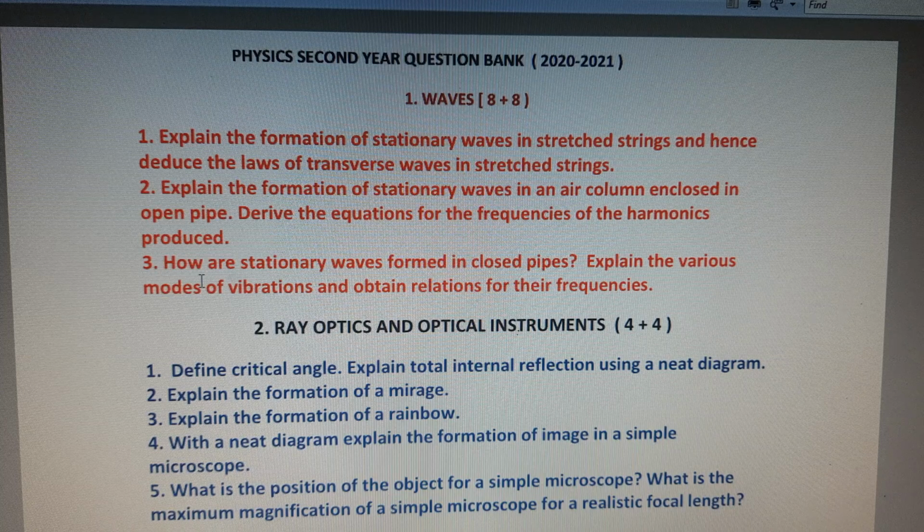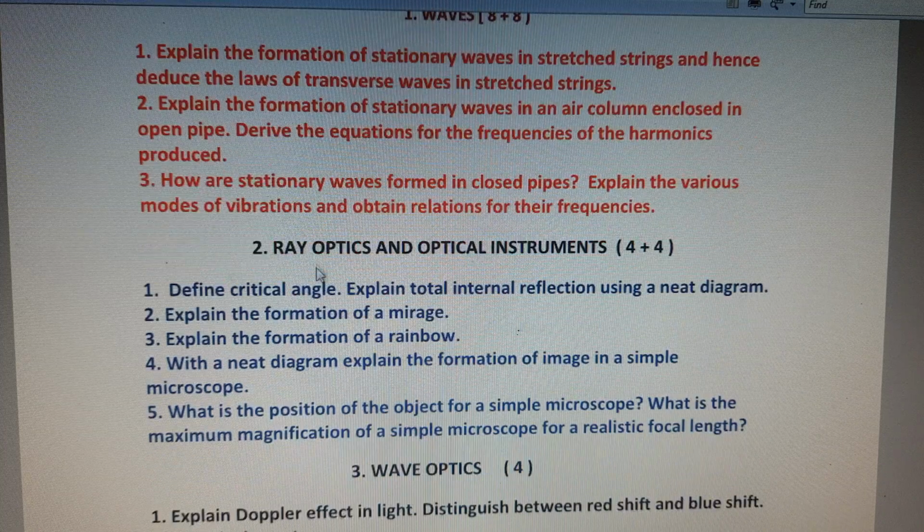And the third question is: how are stationary waves formed in a closed pipe? Explain the various modes of vibration and obtain the relation for their frequencies. So in this Waves chapter, two 8 marks questions will be asked in the IPE examination 2021.